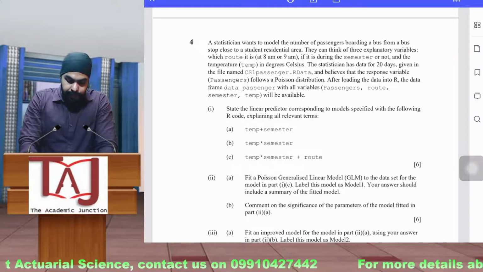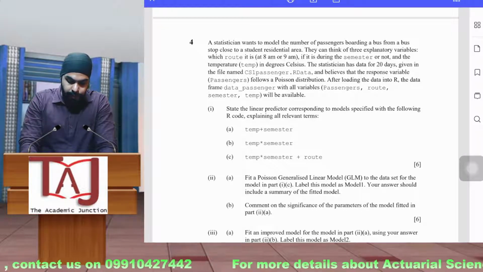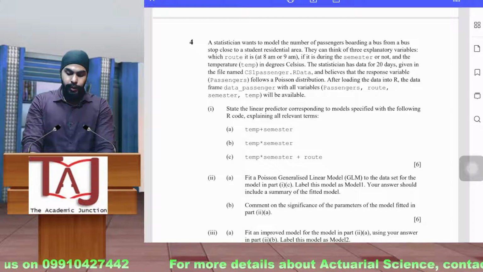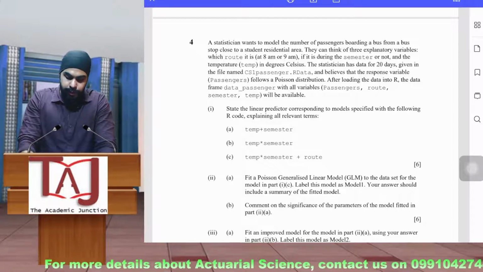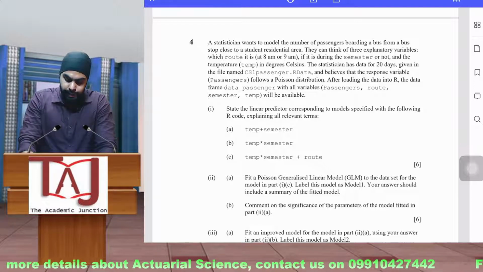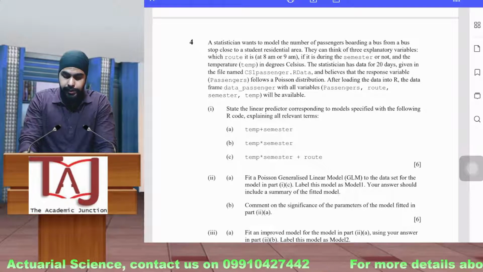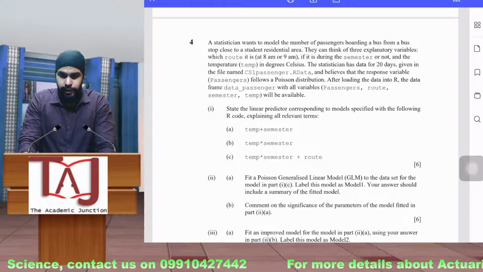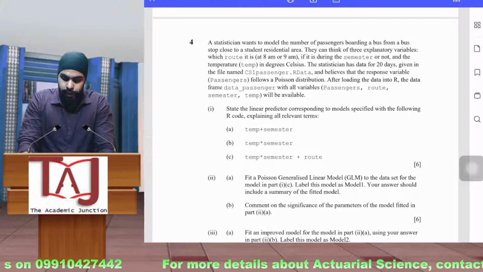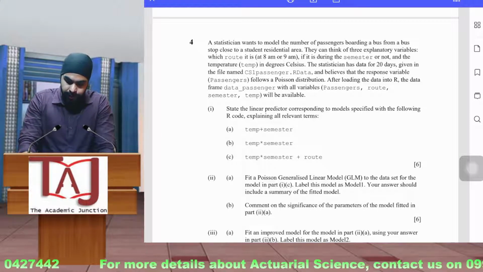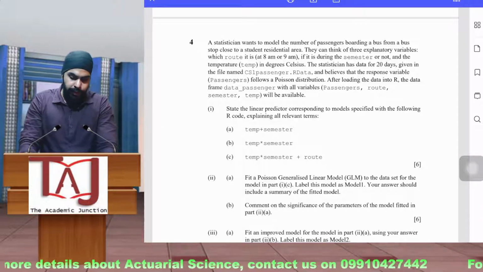State the linear predictor corresponding to the model specified with the following R code, explaining all the relevant terms. So basically if you are mentioning temp plus semester, what variables will be counted? It will be temperature and semester. If it is temp into semester, it will be temperature, semester, and the interaction of temperature and semester. And if you are writing temp into semester plus route, it will be temperature, semester, the interaction, and route. Okay, so this will be your approach.